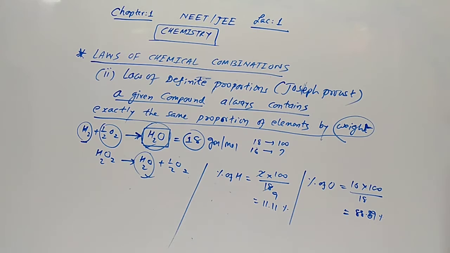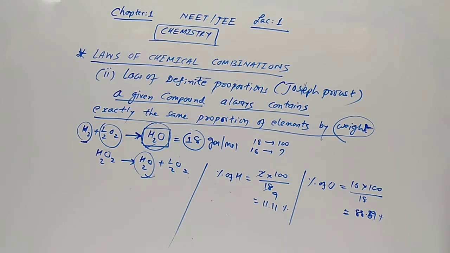definite proportion. Any compound, however we derive it, the elements in the compound will remain in the same proportion by weight, no matter how the compound is made. Is it clear?